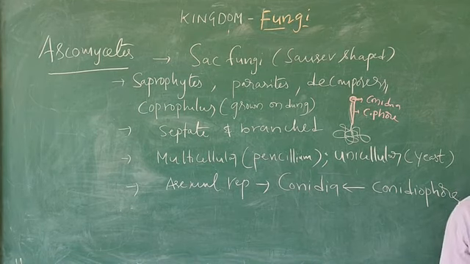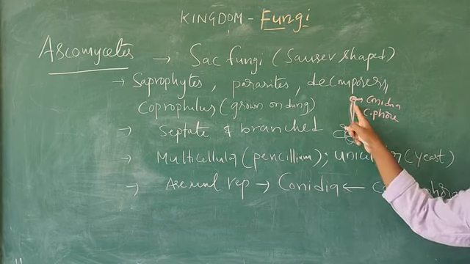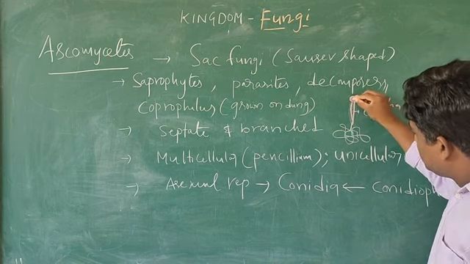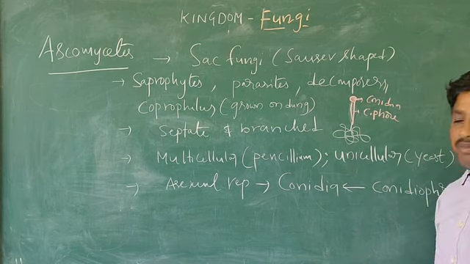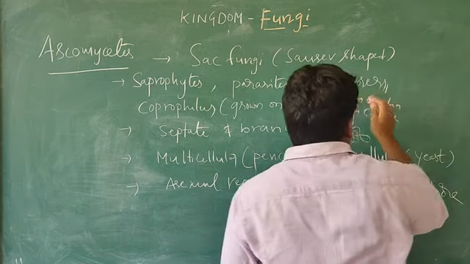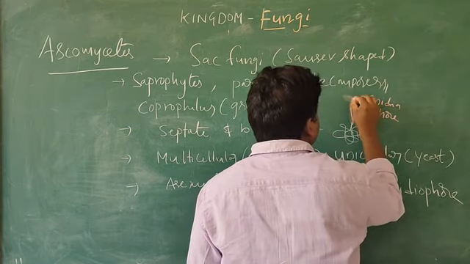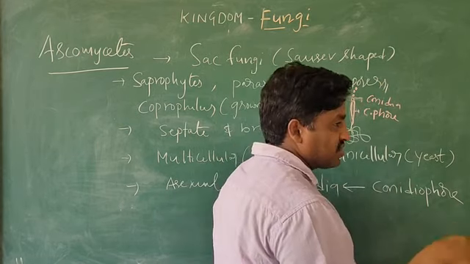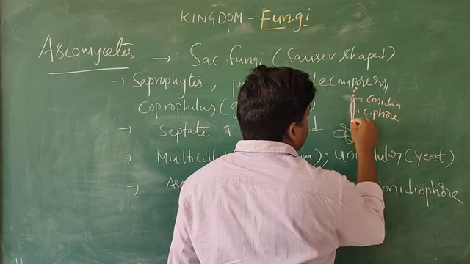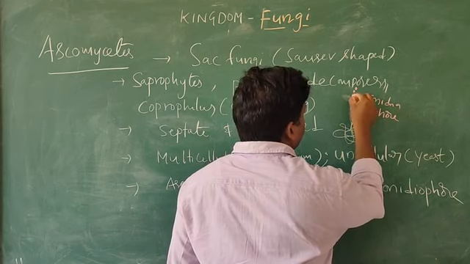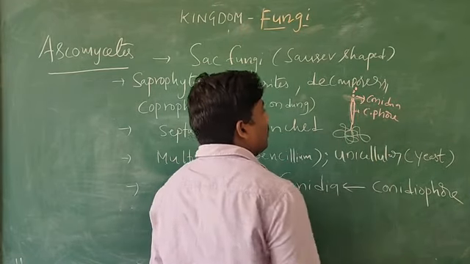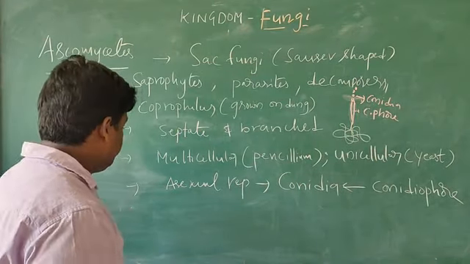The conidia are produced on a specialized mycelium, the conidiophore. At the conidiophore tip region, the spores are released. Sporangium-like structures are not formed here. So these are the conidia.